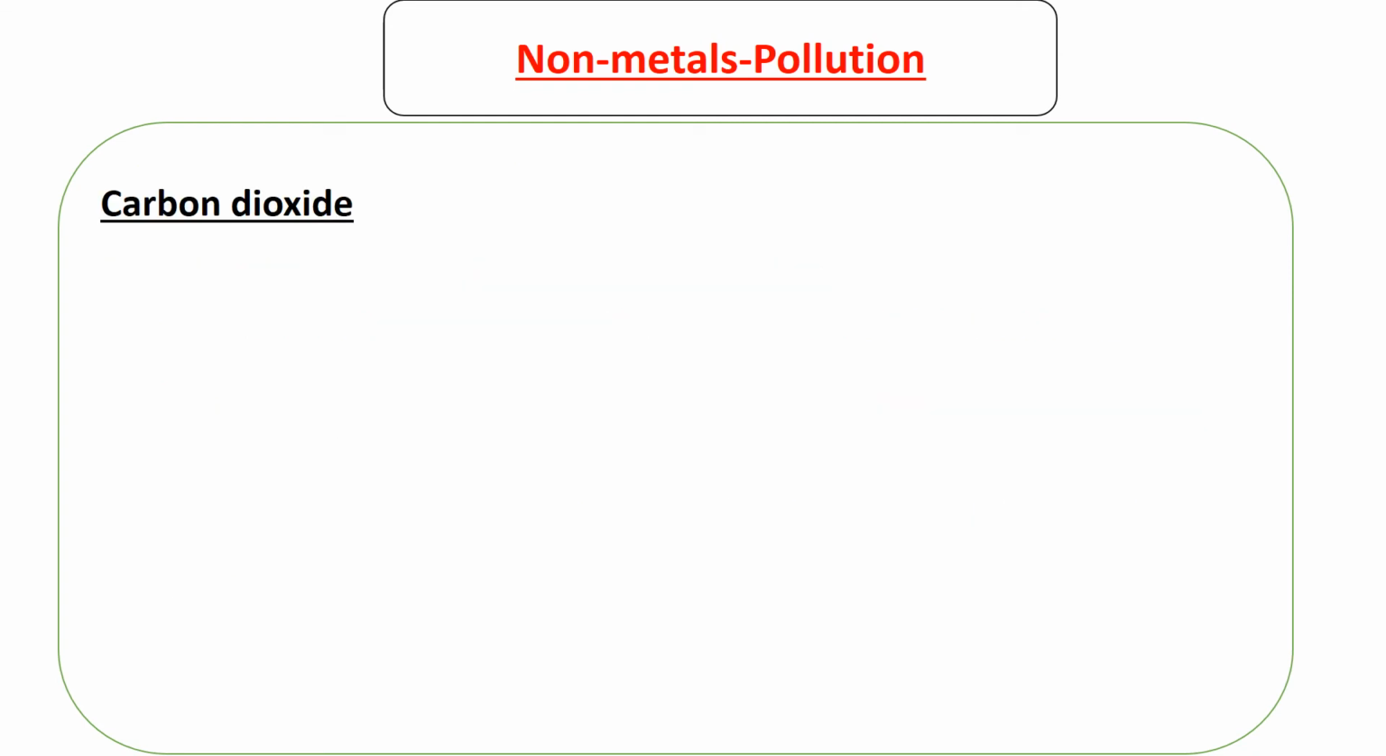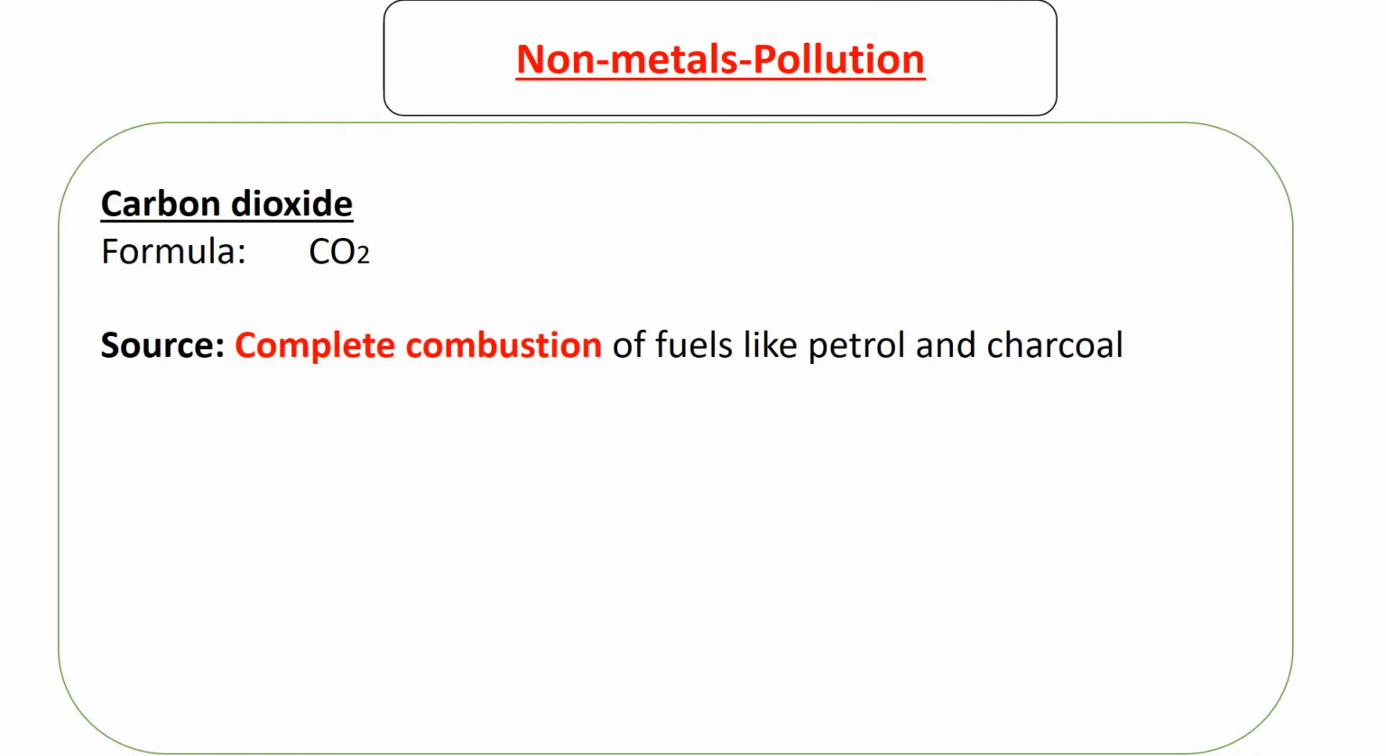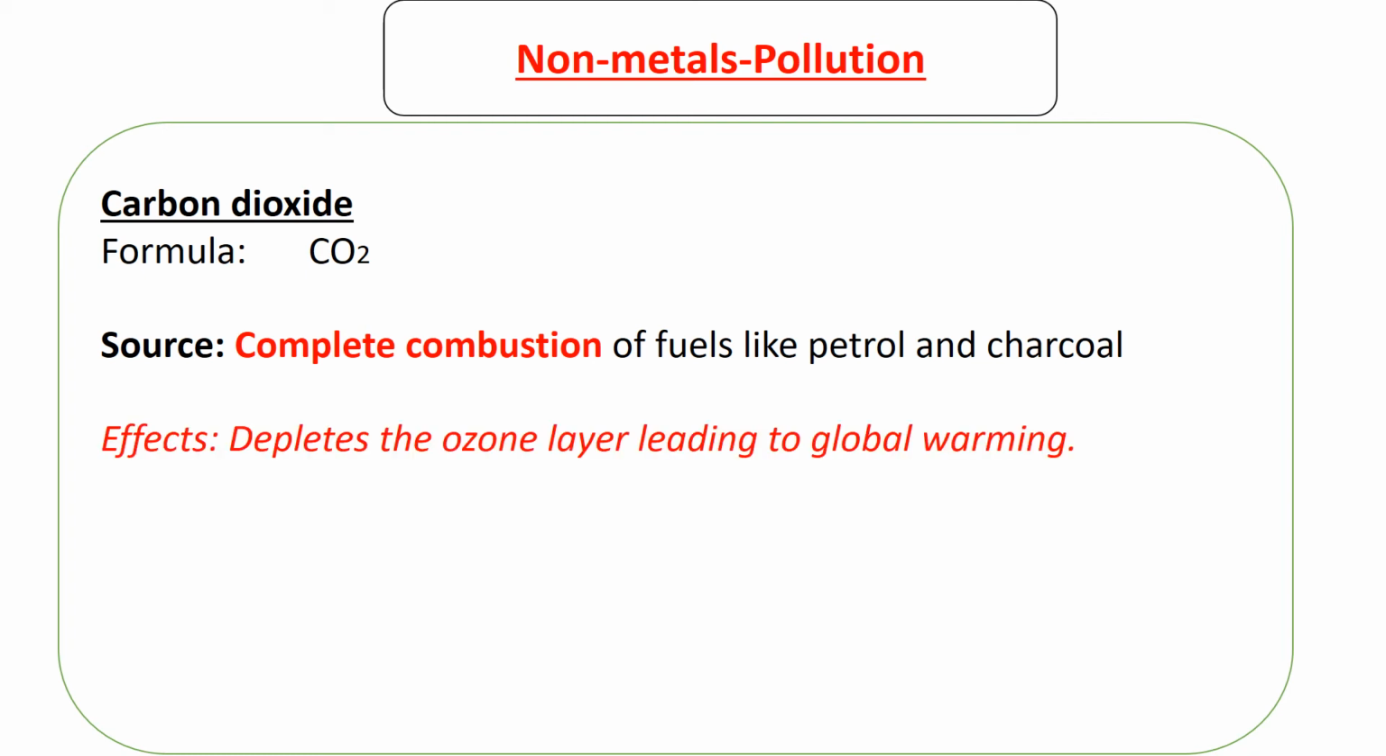Next, look at carbon dioxide. The formula we're familiar with. So where does carbon dioxide come from? Just like I was explaining with carbon monoxide, carbon dioxide comes when there's complete combustion of fuels. So the negative effect of carbon dioxide is that it depletes the ozone layer, leading to global warming.